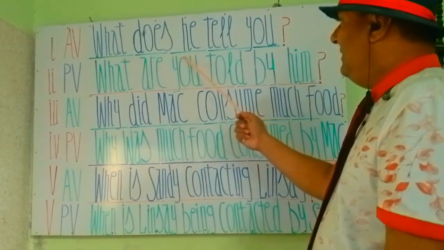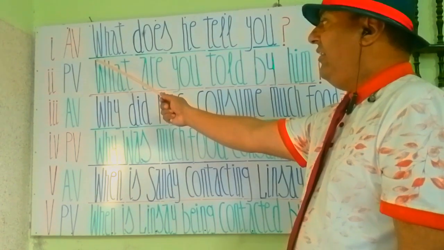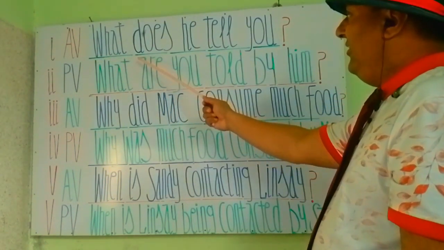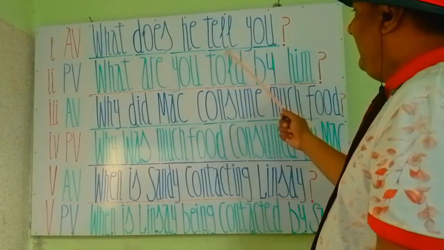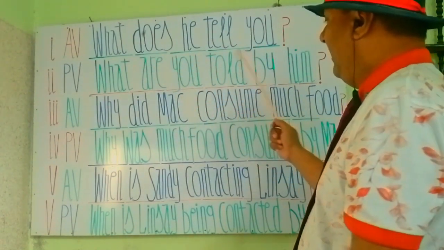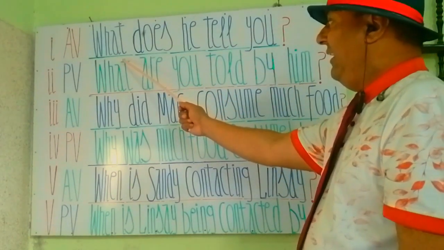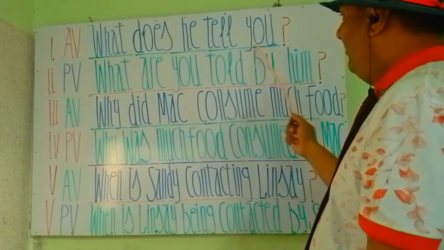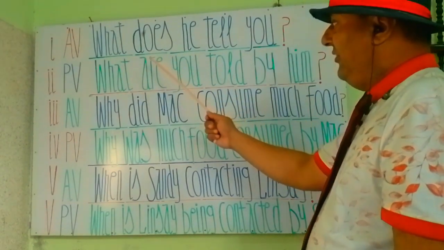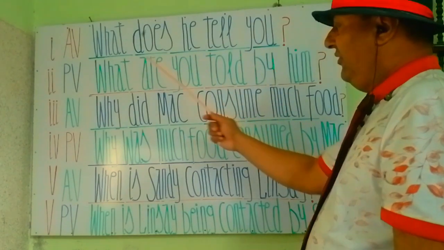Here you are, my students. The first statement you see here is an active voice sentence, and it says, what does he tell you? वो आपको क्या बताता है? Basically, this is present indefinite tense, but it starts with a what.